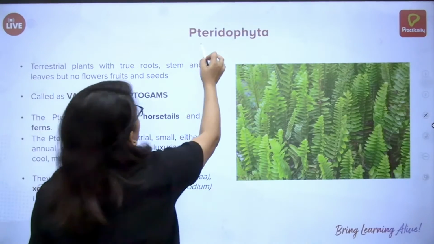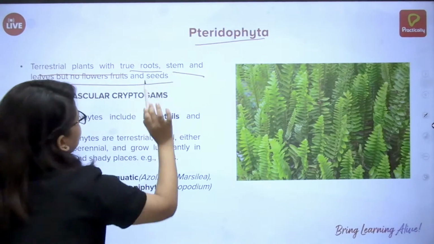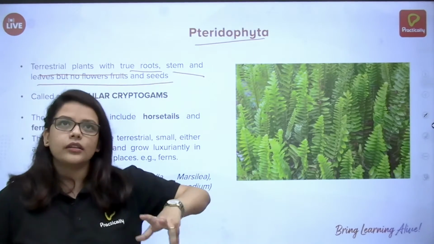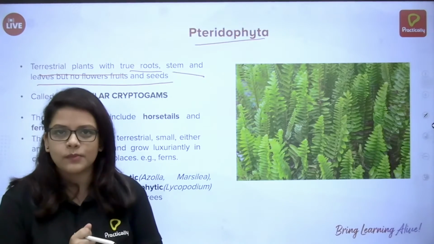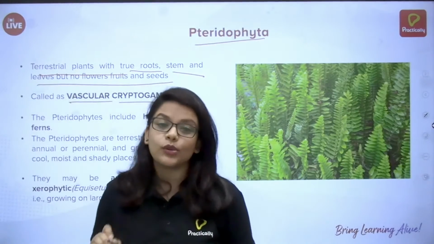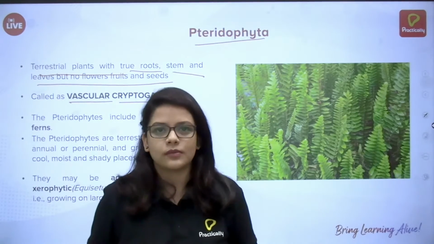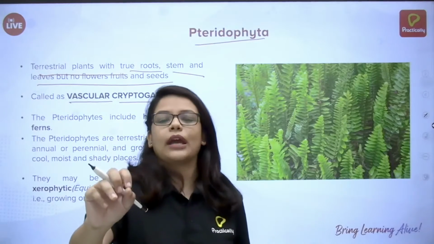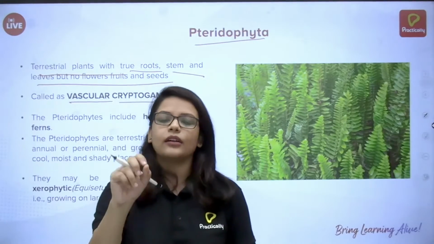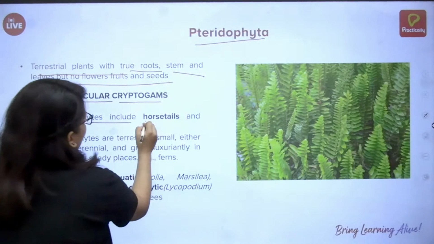Last one is Pteridophyta: terrestrial plants with true roots, stem and leaves, but no flowers, fruits and seeds. Pteridophytes are the most developed kind of cryptogams, so they are called vascular cryptogams. Why are they known as vascular cryptogams? Because these are the only cryptogams which have vascular tissues. I'm not talking about phanerogams, only cryptogams. So the pteridophytes include horsetails and ferns.